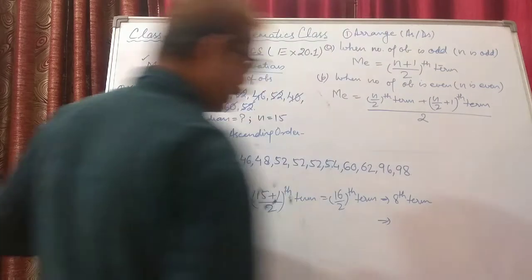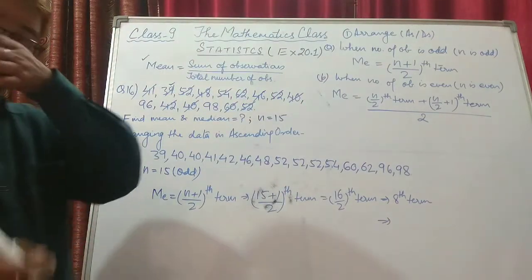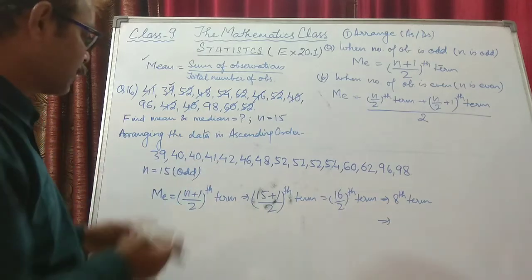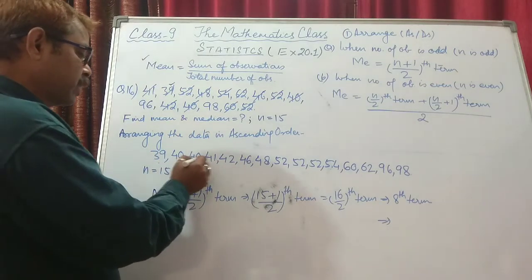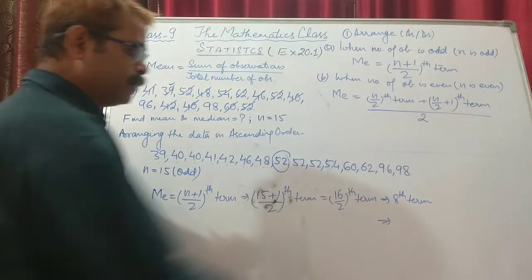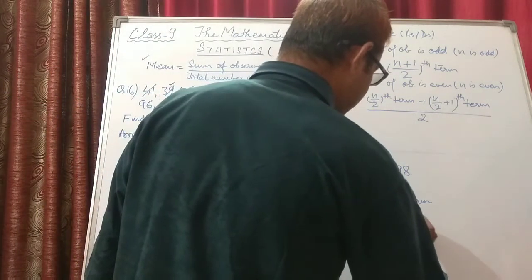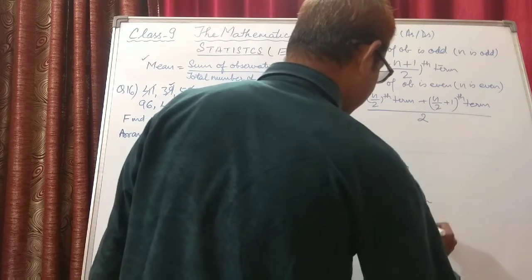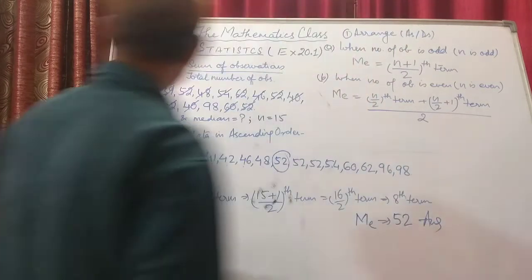Now from the arranged data, not the given data but the arranged data, we will check which is the 8th term. 1, 2, 3, 4, 5, 6, 7, 8. 52 is the 8th term. So 52 is the median of the given data, and that is the final value.